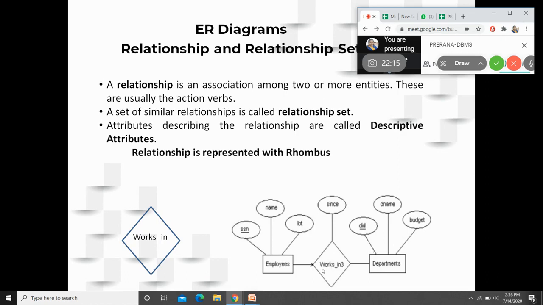The relationship is represented here by making use of a rhombus symbol, and the attributes are describing the properties of entities. But for a relationship, if you want additional descriptions for that relationship, you can provide that by making use of attributes, and these are called descriptive attributes. Usually in GATE or in competitive examinations, they focus on these descriptive attributes. The attributes describing the relationship are called descriptive attributes. It is very important to note that.